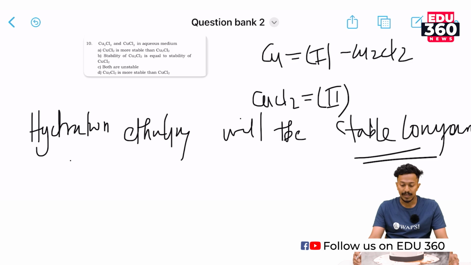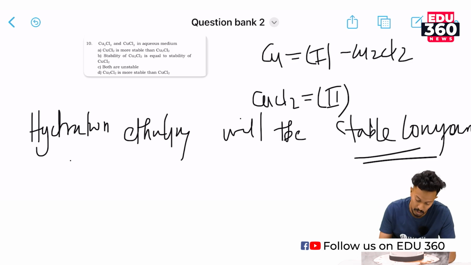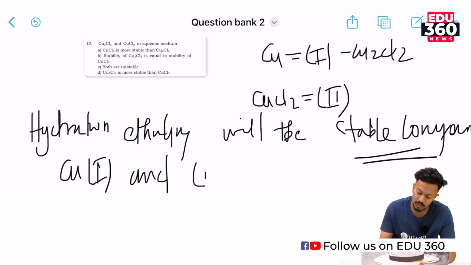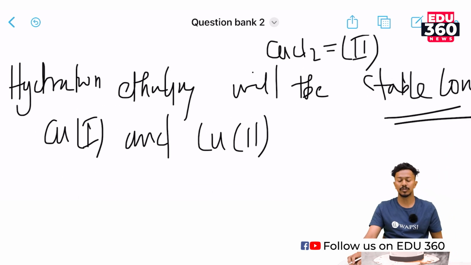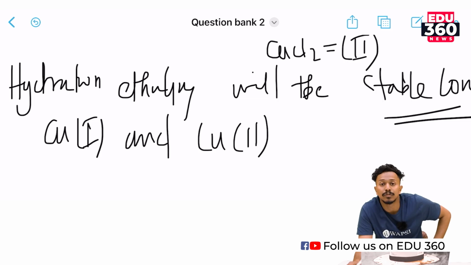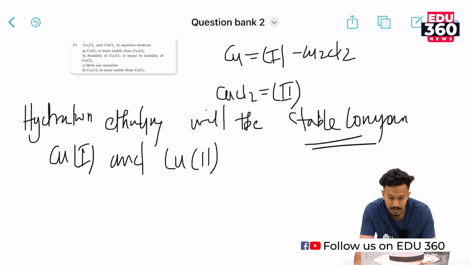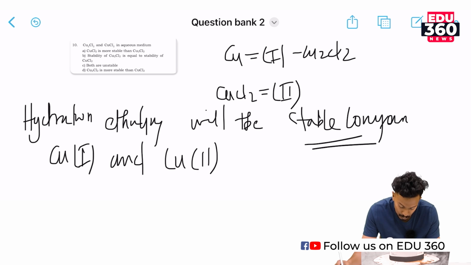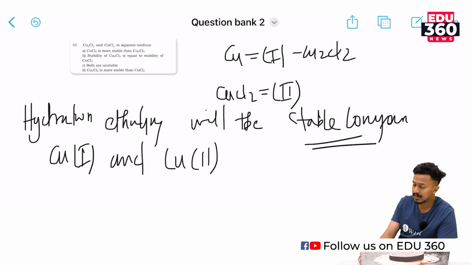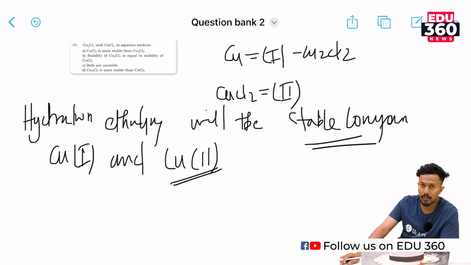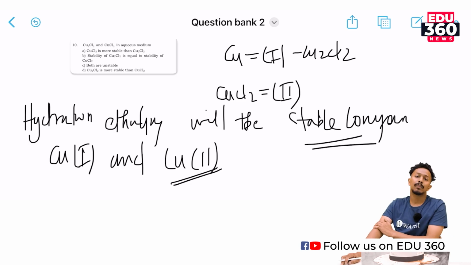So in here, which is smaller in size, Cu2+ or Cu+? Cu+ is much larger than Cu2+. CuCl2 has a plus 2 oxidation state, and plus 2 oxidation state copper has a smaller size than plus 1 oxidation state.